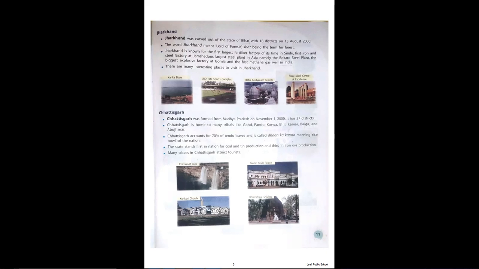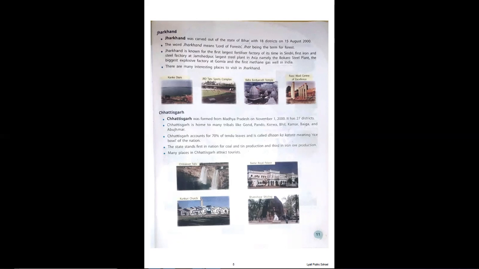The next state is Chhattisgarh, which is also a neighboring state of these. Chhattisgarh was formed from Madhya Pradesh on November 1, 2000. It has 27 districts, and this was a part of Madhya Pradesh at some point of time. Chhattisgarh is home to many tribals like Gond, Pando, Korwa, Bhil, Kamar, Baiga, and Abujmar. So this is basically a tribal area where a lot of tribal people live.